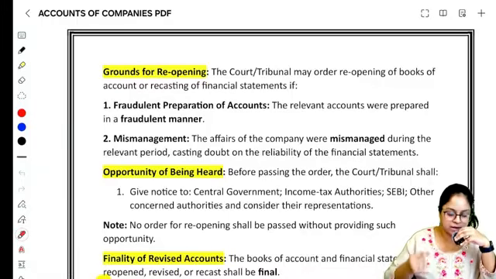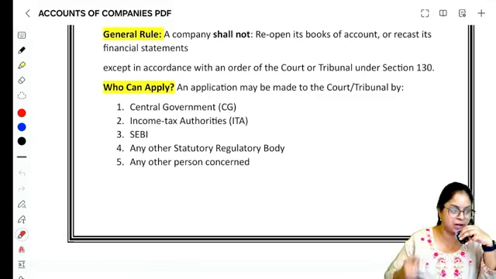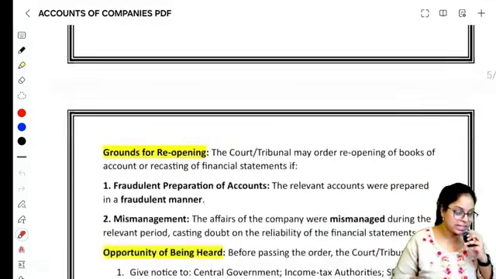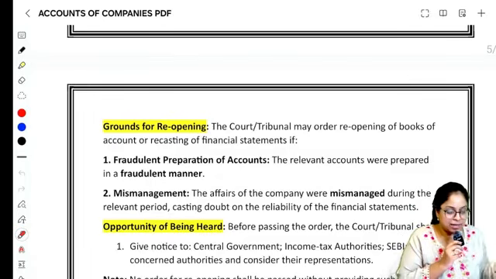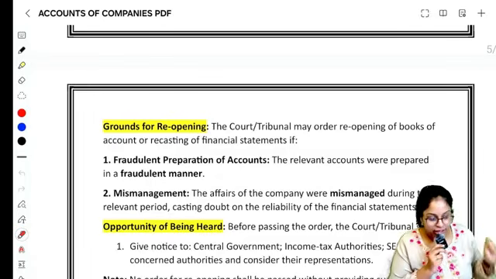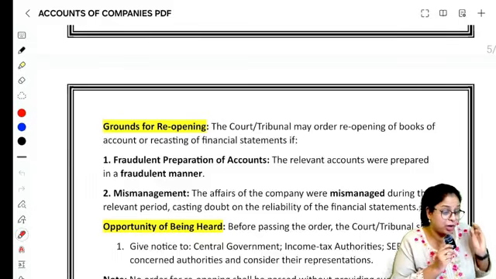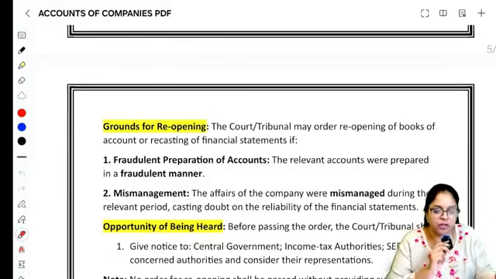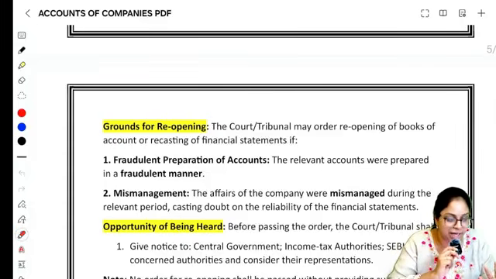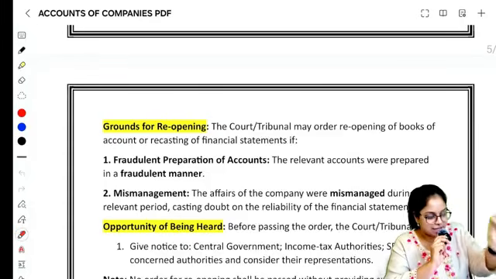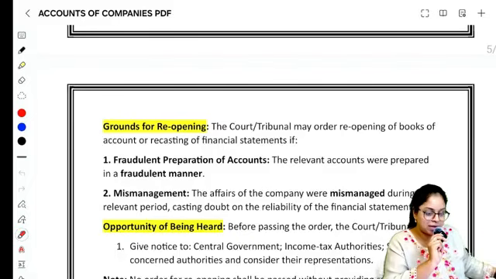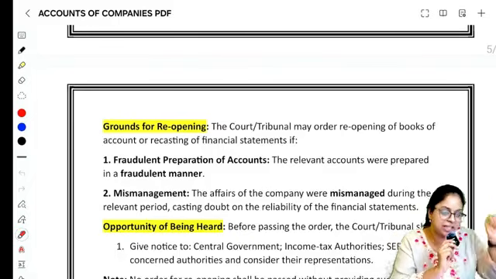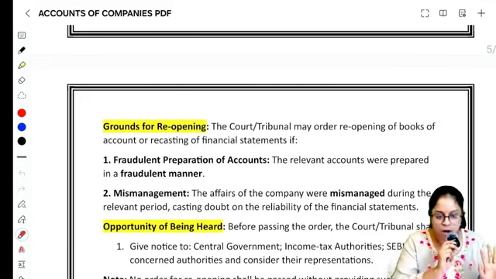When will the central government, income tax authority, SEBI, any other regulatory body go to the court or tribunal? When they have two doubts. One is when they think that the financial statements are prepared fraudulently, or there is some mismanagement that has happened because of which we have a serious doubt on casting, we have a serious doubt on reliability of the financial statements. We want to again reopen and check it. At that time, the central government, income tax authority, SEBI, or any other authority can go and apply to the court or tribunal, and if the court or tribunal feels right, they will order the company that you have to reopen your books of accounts.